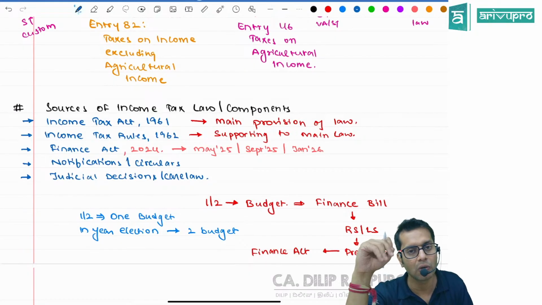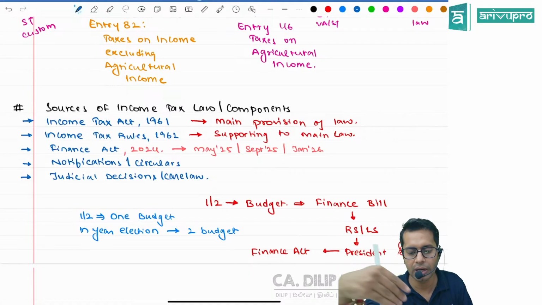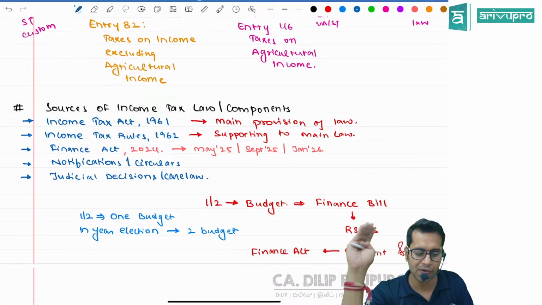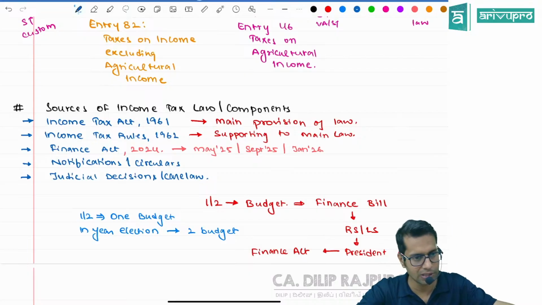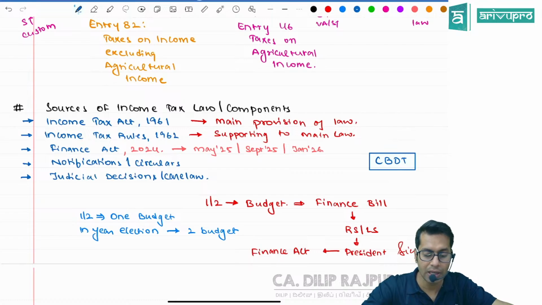And sir, what is a circular? A circular is for internal matters or internal circulation of the department. The board will issue circulars. Who will issue the circulars and notifications? There is a board called CBDT, the Central Board of Direct Taxes. This is the authority taking care of direct taxes in entire India.